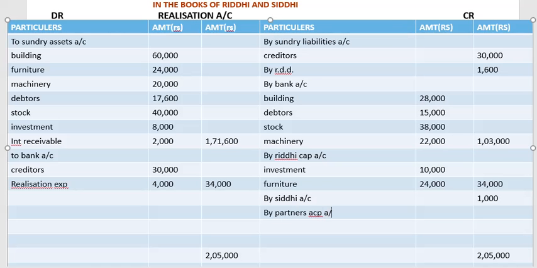We are going to transfer it. Okay, capital account. And it is loss after realization. So Riddhi and Siddhi are going to bear it.